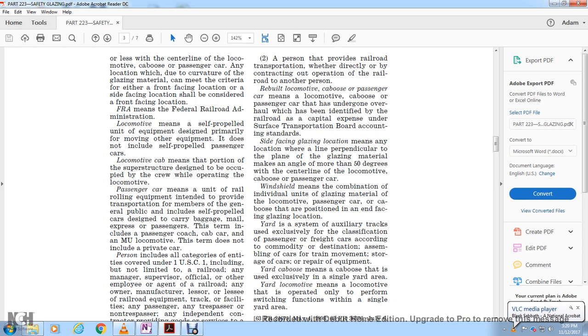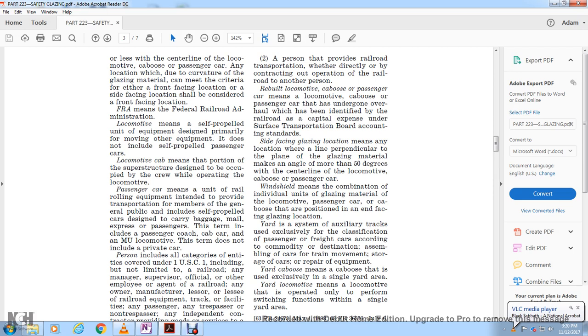Side-facing glazed location means any location where a line perpendicular to the plane of the glazing material makes an angle of more than 50 degrees with the center line of the locomotive, caboose, or passenger car's windshield, meaning the combination of the individual unit of glazing material with the locomotive, passenger car, or caboose with the position of the facing glazing location.